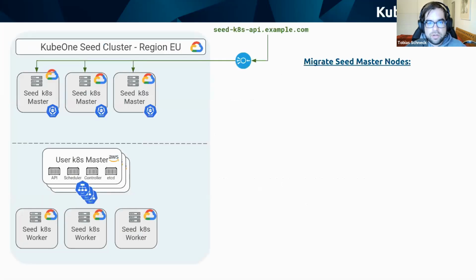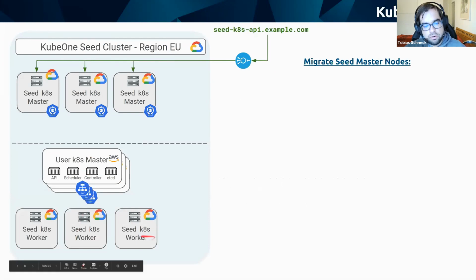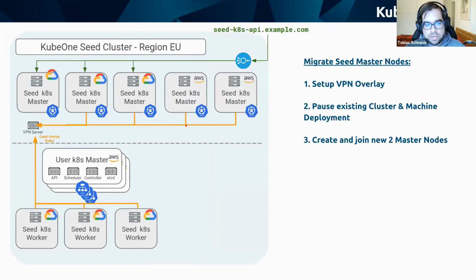How does this look like? For example, here we have our seed DNS for our own API server, pointing to 3 masters. There we have our AWS clusters hosting the control plane, and we have the workers hosting the containerized control plane, everything on GCP. Then as a first step, we would again place the VPN, this time in the seed cluster, connecting every worker node and master node, then create a quorum with 5 etcd for the master nodes.